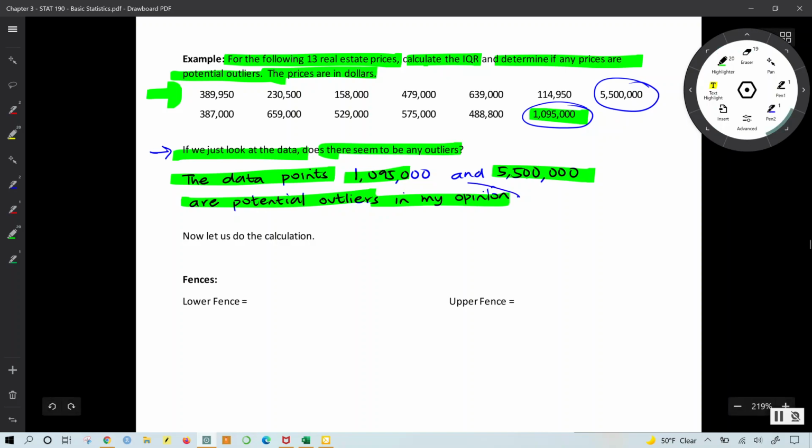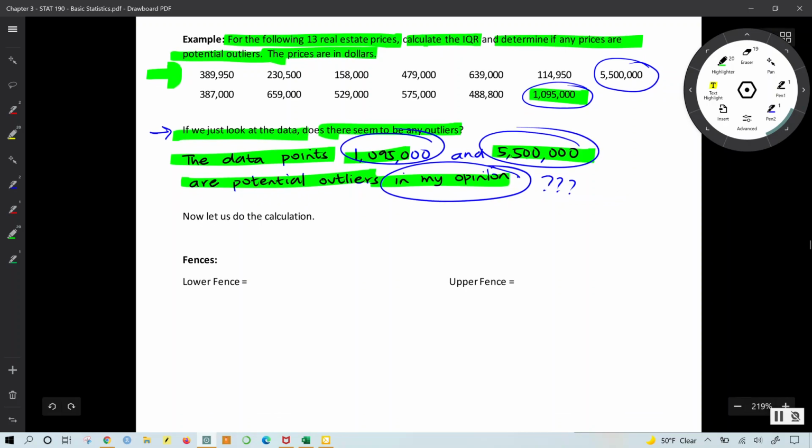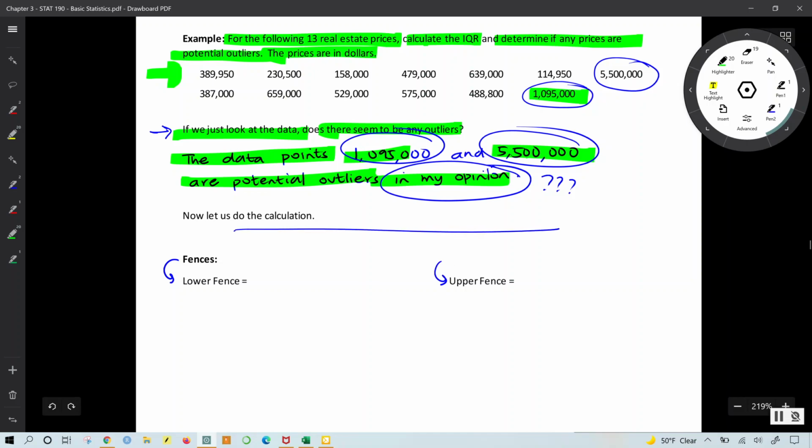Well, the major thing that propels us to do extra work is that this is just an opinion. Is there an objective, formal way to check if these numbers truly are outliers? The answer is yes. How do we do it? We compute two things called the lower fence and the upper fence. We're going to get the values of these two quantities, and they will mark off the inliers from the outliers. In other words, the lower fence, I'm going to call it LF, and the upper fence, I'm going to call it UF.